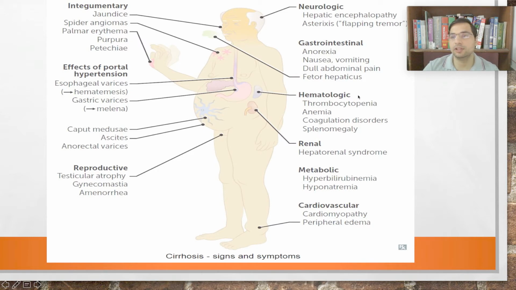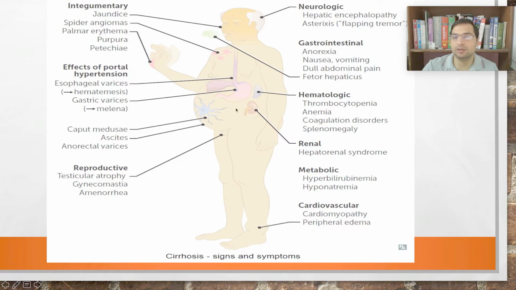Then hematological abnormalities will be there because the liver produces thrombopoietin. There will be thrombocytopenia. Liver produces various proteins responsible for iron metabolism, like hepcidin, like transferrin. So these proteins will be deranged and it will lead to anemia, right? Moreover, because of the cirrhosis, the person might be having blood leaking into the stomach, right? Sometimes as hematemesis, sometimes as melena, sometimes through the mouth, sometimes through the anus. So that can also lead to anemia.